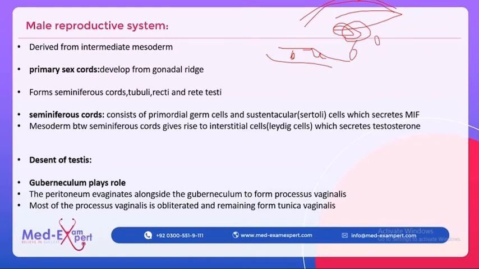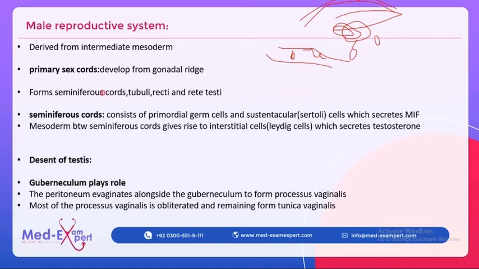Each seminiferous cord contains the Sertoli cells as well as primordial germ cells, and in between these cords there is mesoderm, which gives rise to the Leydig cells. These Leydig cells produce testosterone. So this is how the male reproductive system develops.